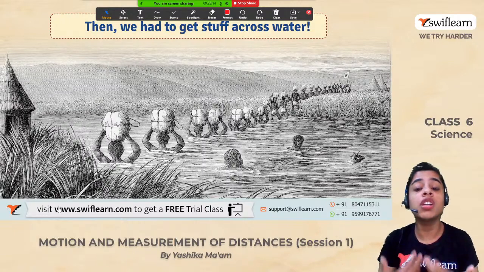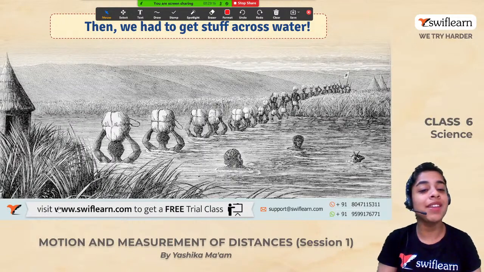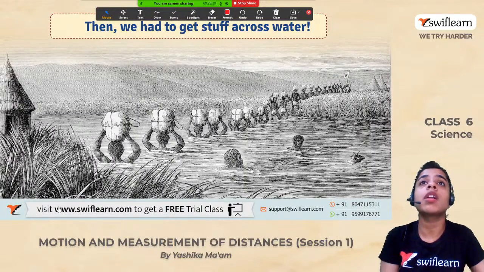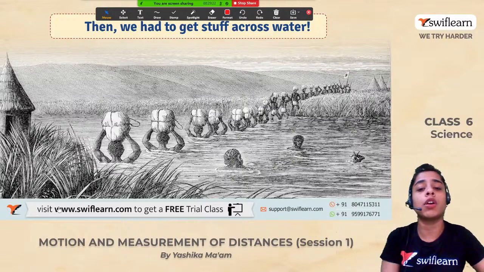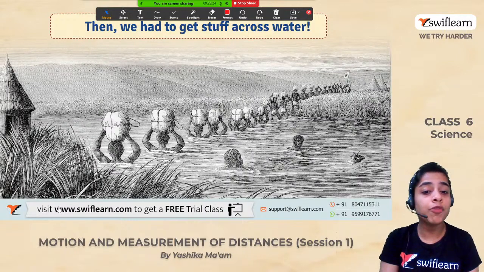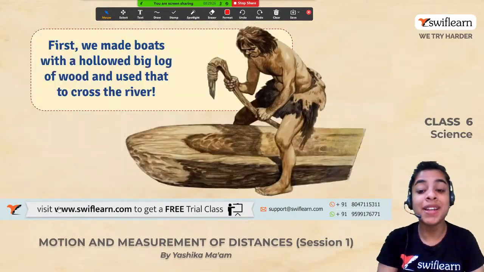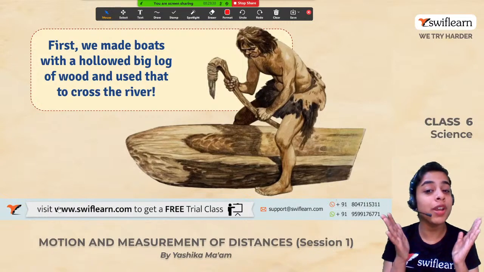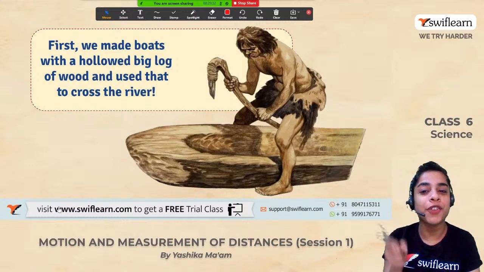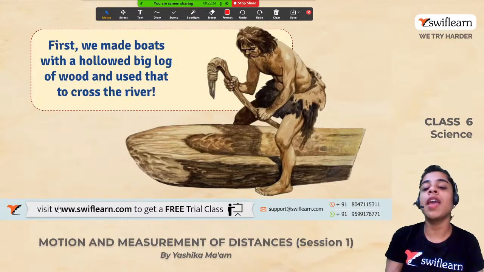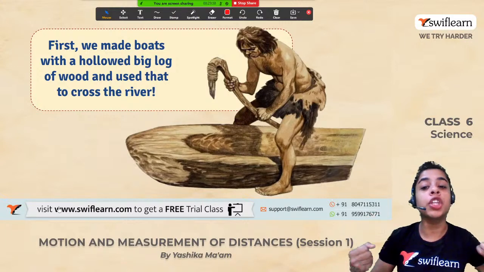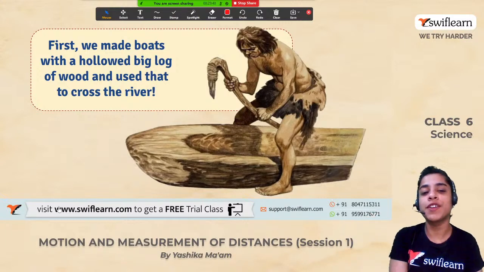But how are they doing that? I can't even imagine at this point in time how they used to travel across water. It would have been so tough for them. But then again, evolution. The one who evolves is the one who survives. Again, people evolve themselves. They try to discover something new. So, what was the first invention?